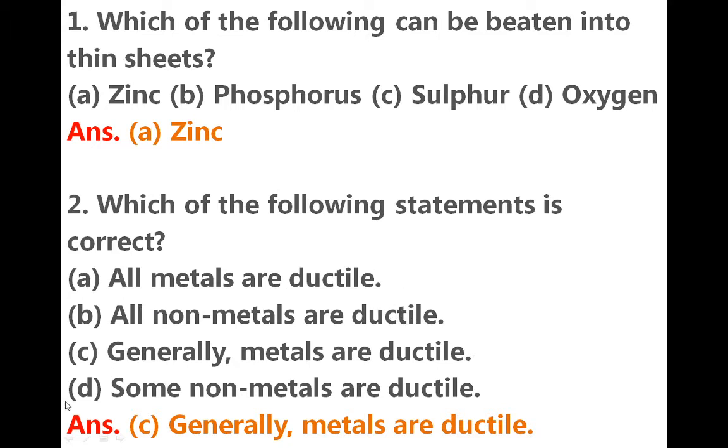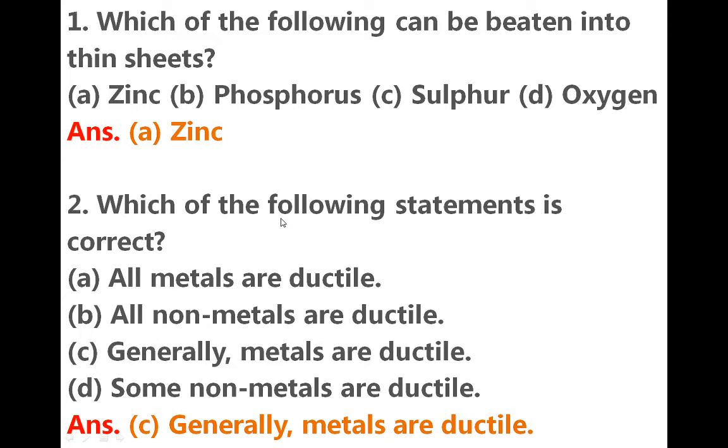So B and D get cancelled. What is the difference between all metals are ductile and generally metals are ductile? Not all metals are ductile. When we studied this topic, I mentioned that most of the metals are ductile. Because of that, generally metals are ductile, not all metals, so option C is correct.